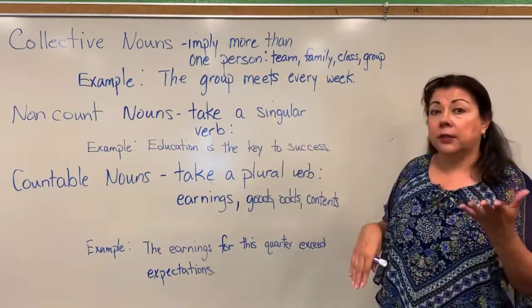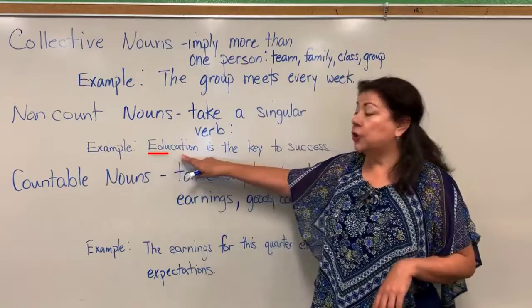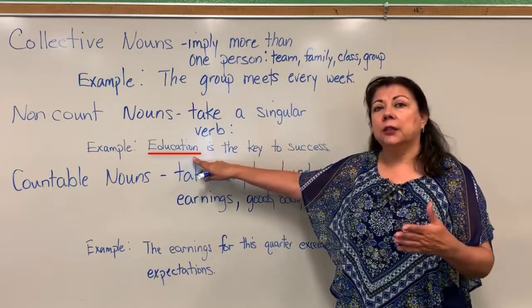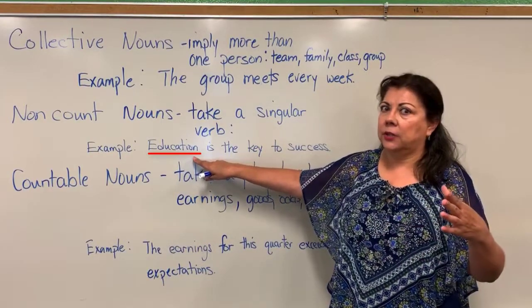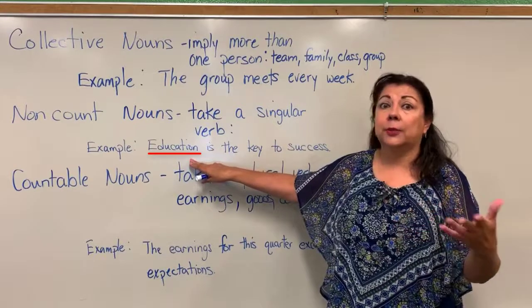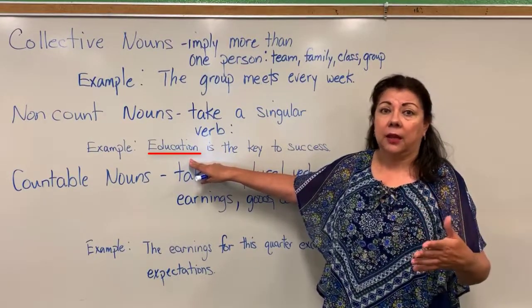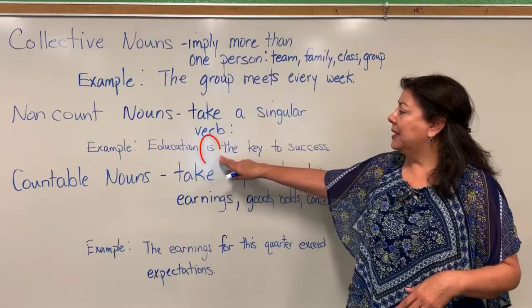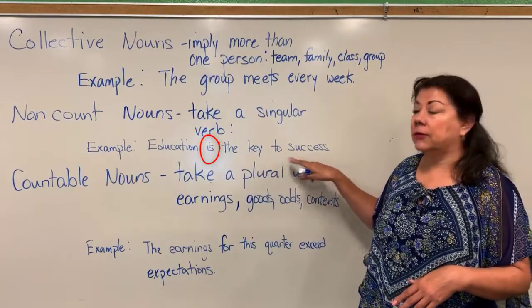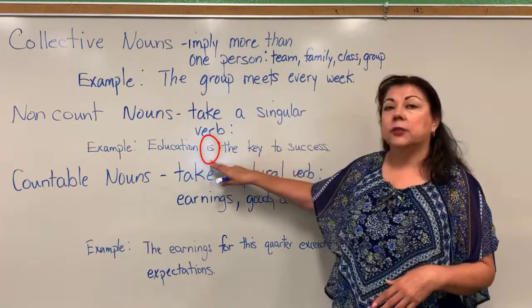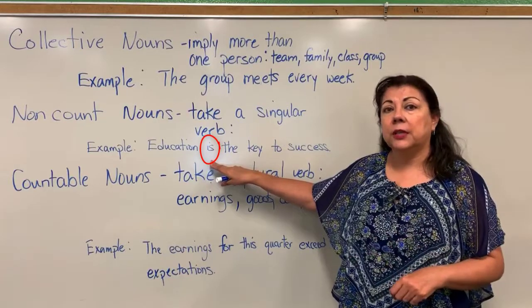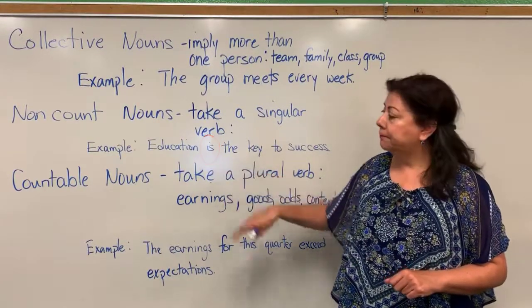All right, so let's look at an example here with "education." Education is non-count. We can't count education. We can't add an S to it to make it a plural, right? So it's non-count. We have the verb: "Education is the key to success," right? It takes a singular. So in this case, we're going to use "is" for the verb to be, all right?